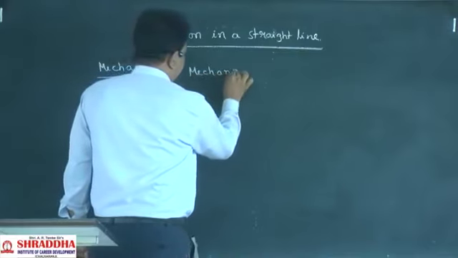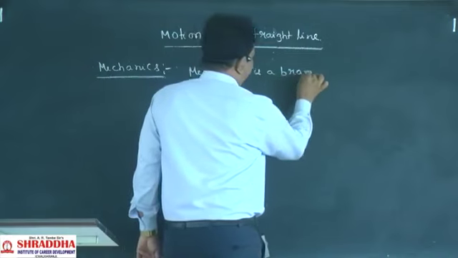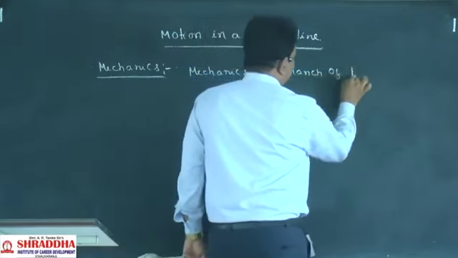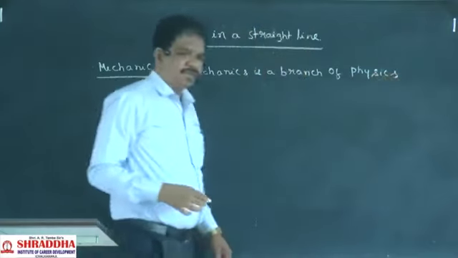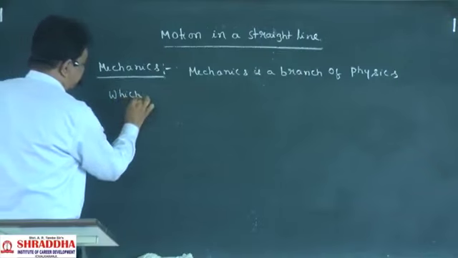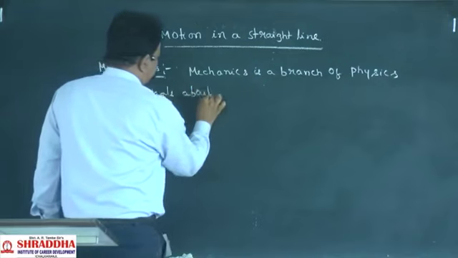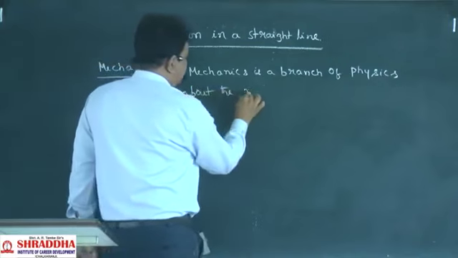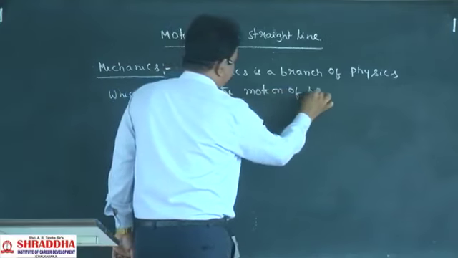Mechanics is a branch of physics which deals about the motion of bodies.